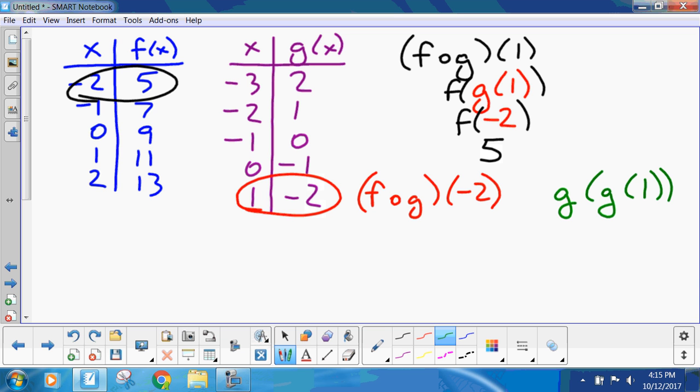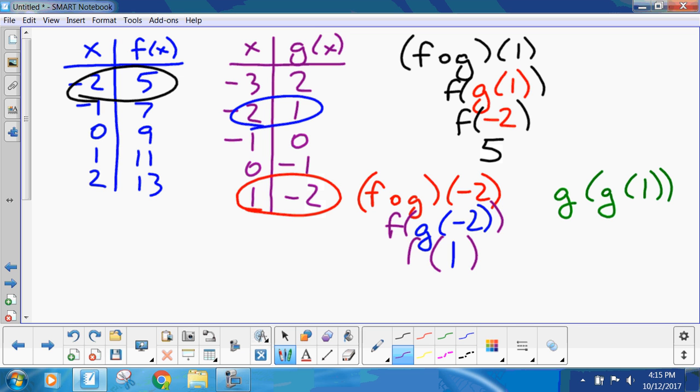All right, welcome back. Now for the first one here, g of minus 2 is 1. Then what is f of 1? f of 1 is 11.